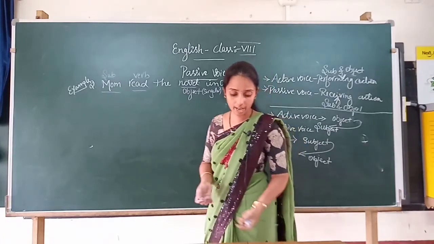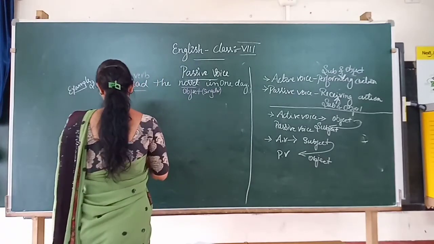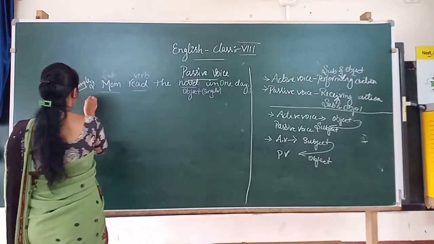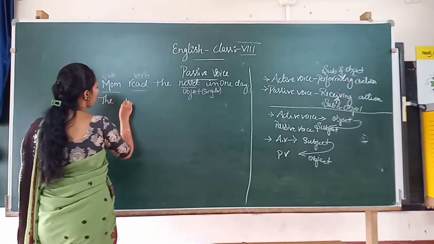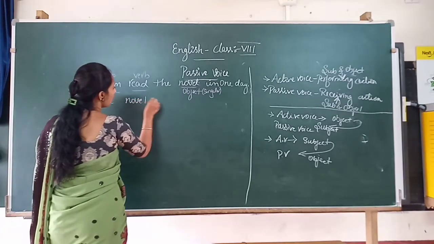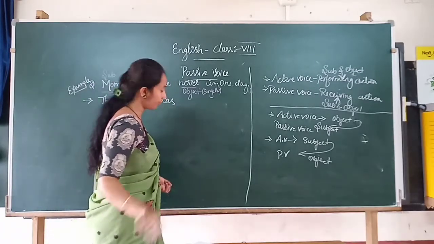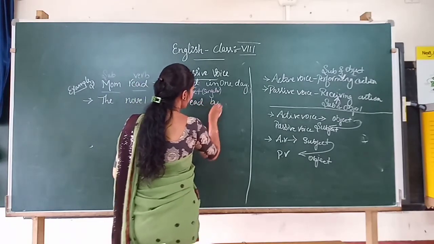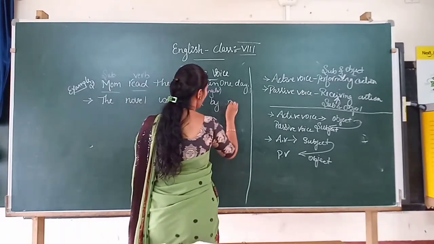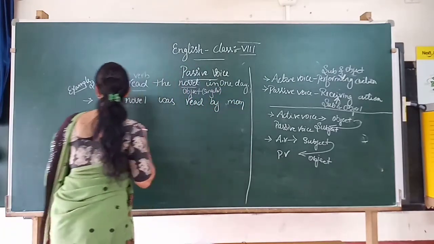If you are right, the novel was read by mom in one day.